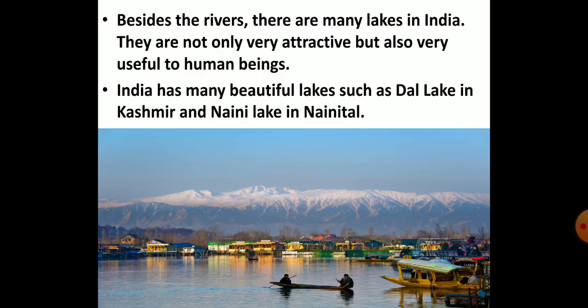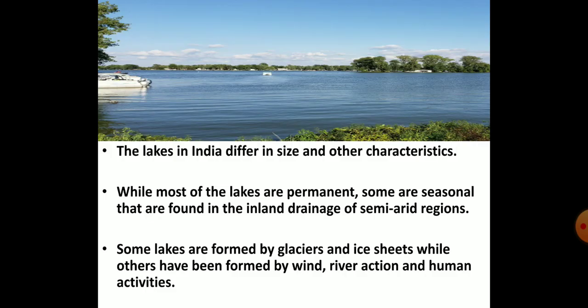This was about the Indian rivers and their drainage basins. Besides the rivers, there are also many lakes in India. These lakes are not only a great attraction for tourists, but they are also useful to human beings in many ways. India is rich in regard of lakes. That means there are many lakes in India, such as the famous Dal Lake of Kashmir and the Lake of Nainital.